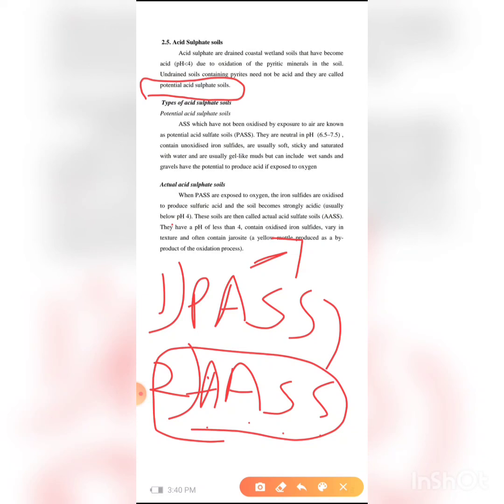So these are harmful. I hope you have understood what salt affected soils are, what saline soil, sodic soil, and saline sodic soil are, and what acid soils and acid sulfate soils are. So thank you guys.